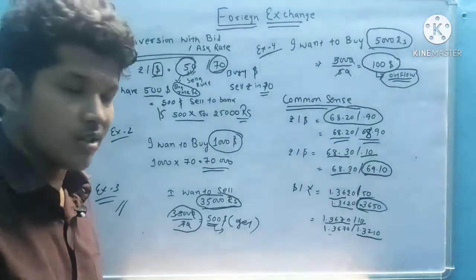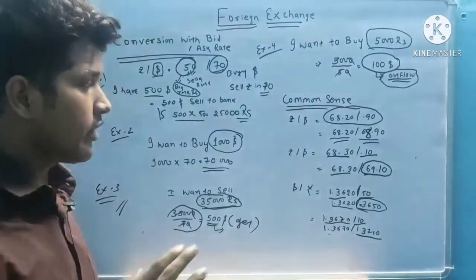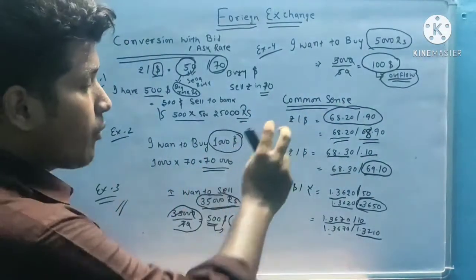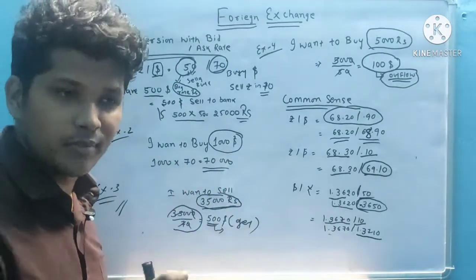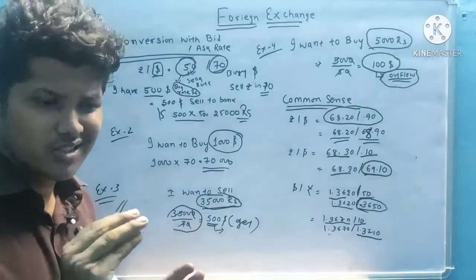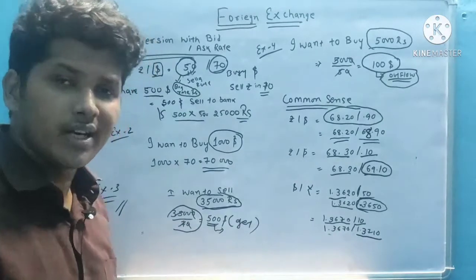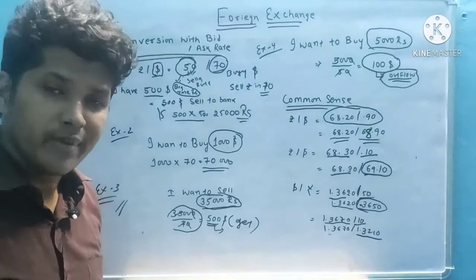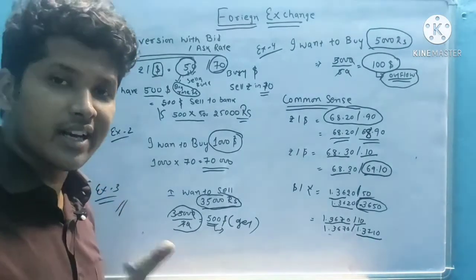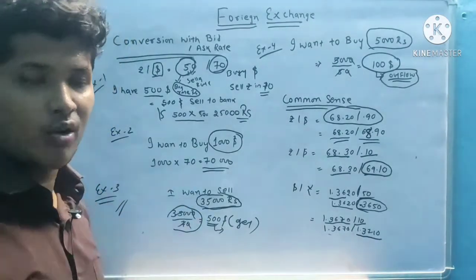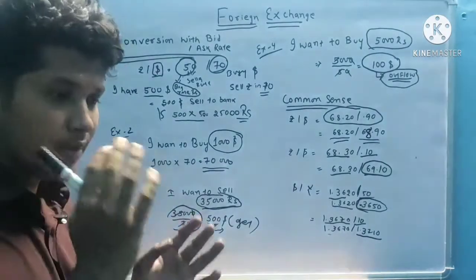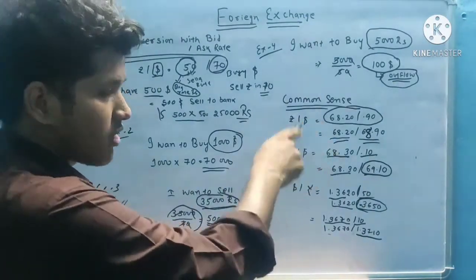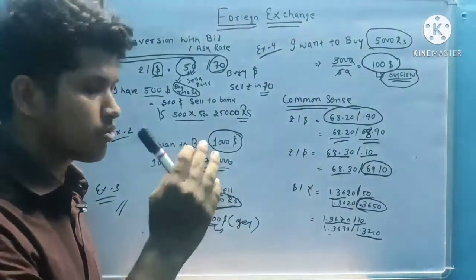In this way, you should always know this common sense: if the question gives one amount fully and another only as a decimal amount, then choose the ask rate just bigger than, near to the bid rate. By mistake you should not make the ask rate lower than the bid rate. You should always think the ask rate is greater than the bid rate. That is common sense, and you should know it.